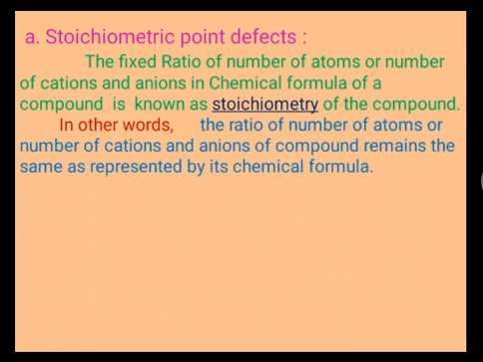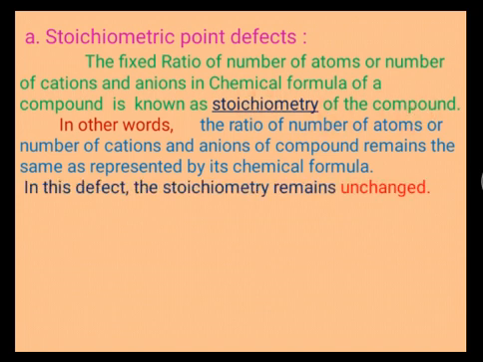In other words, the ratio of the number of atoms, or the number of cations and anions, of the compound remains the same as represented by the chemical formula. This is the stoichiometry of the compound. In this defect, the stoichiometry remains unchanged because the ratio of the numbers of cations and anions is the same. Therefore, in this defect, stoichiometry remains unchanged.